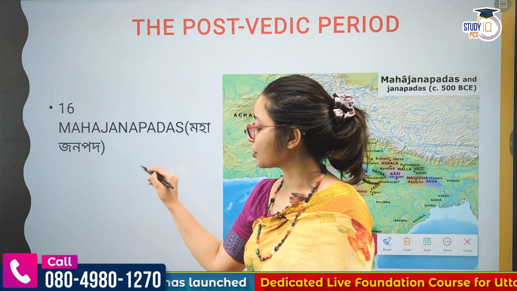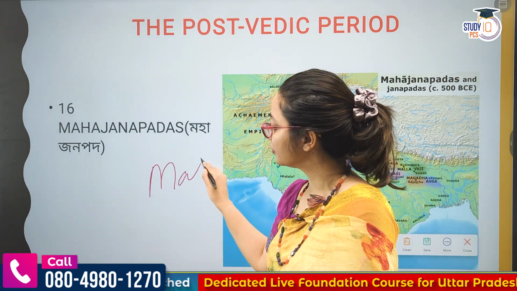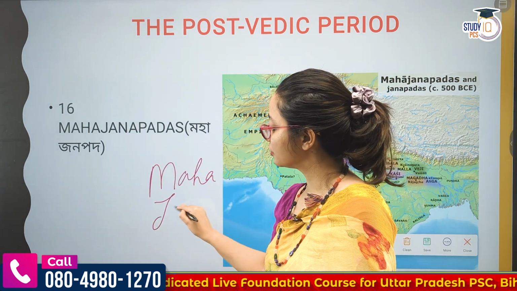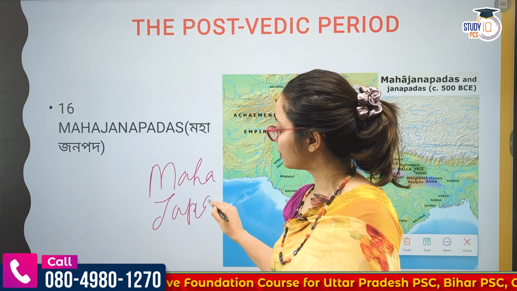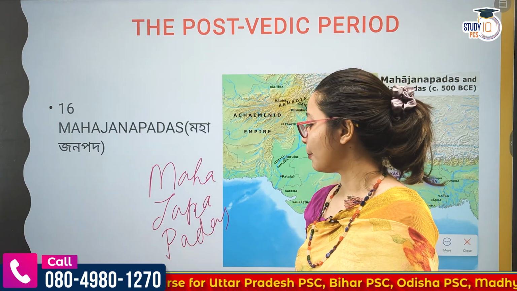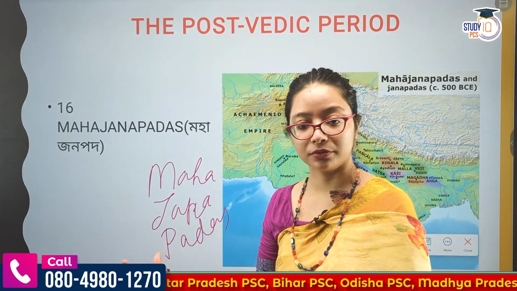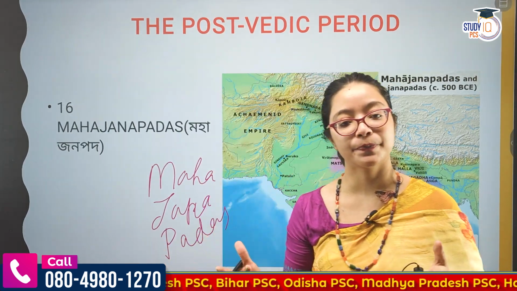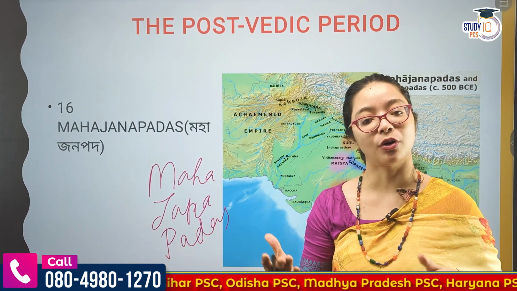Let's break the word. Mahajana and Padas. Maha is big. Jana is tribe, as I already discussed. Gana or Jana is the tribe.